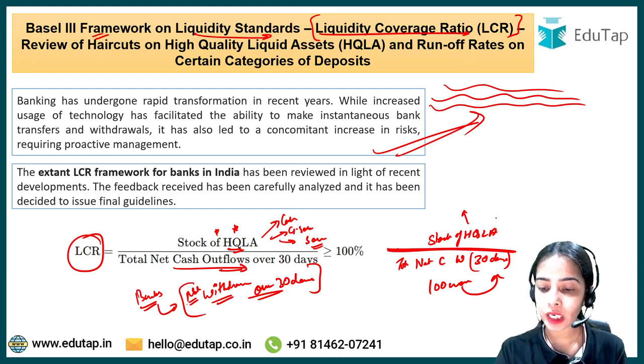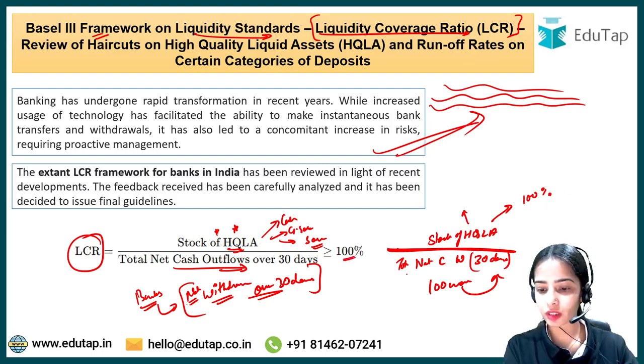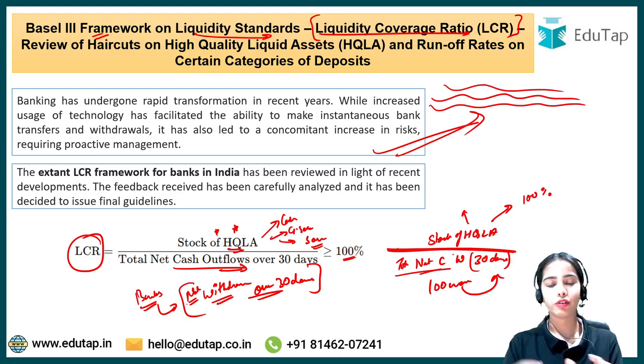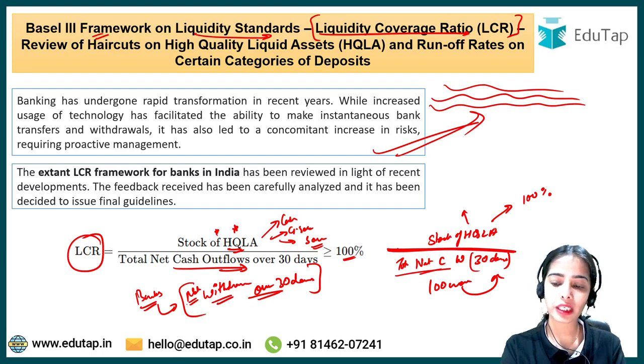Now this should be 100%: if the total net cash outflow in the next 30 days is 100 crores, the stock of high quality liquid assets should also be 100 crores or more.